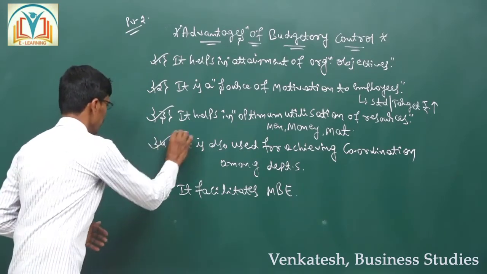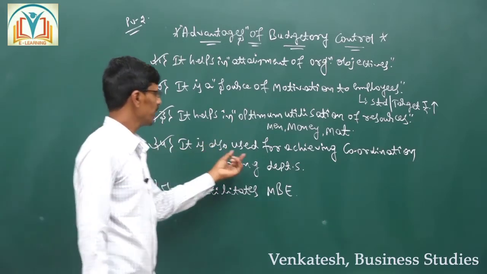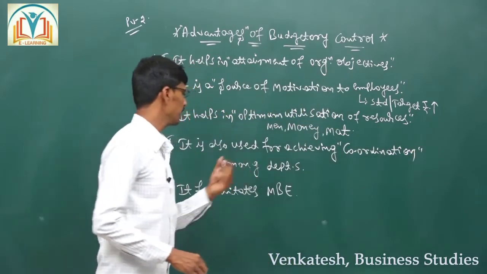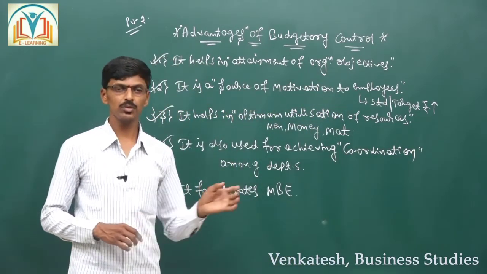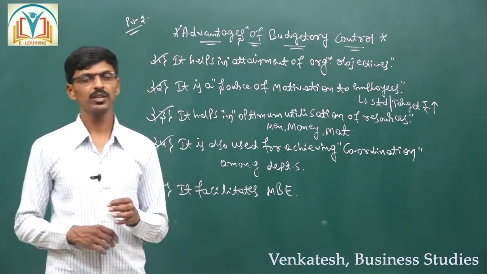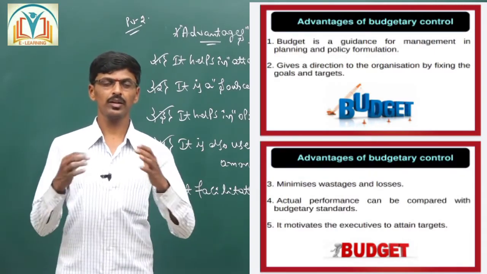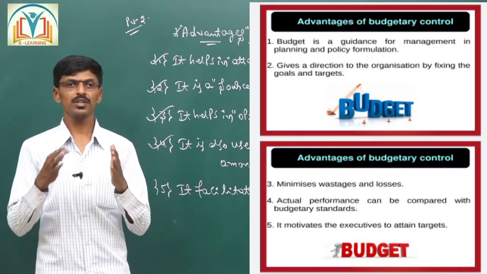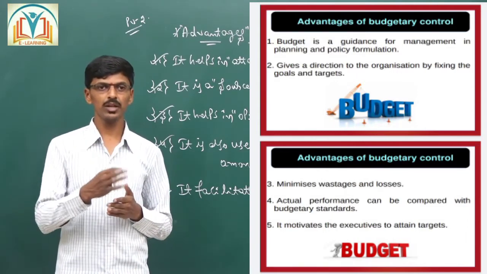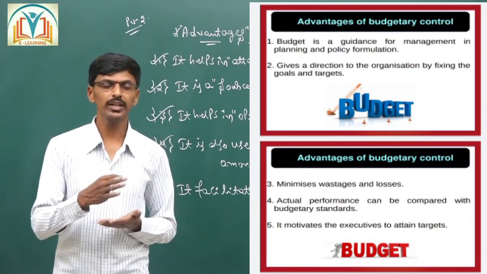Then the fourth advantage is, it is also used for achieving coordination among departments. As you know, coordination is a process of synchronizing, unifying, combining the efforts of the entire department and making sure the goals are achieved through coordinated efforts.